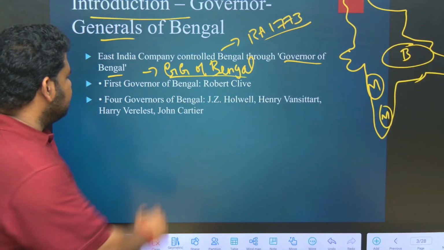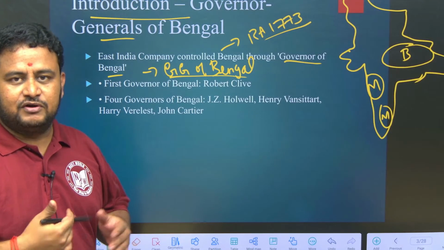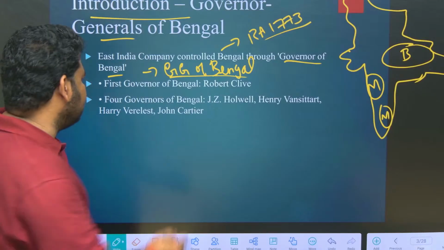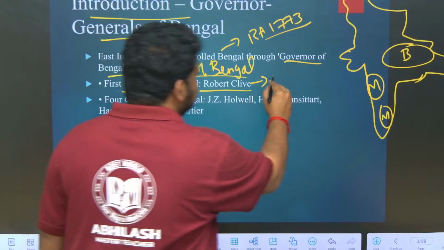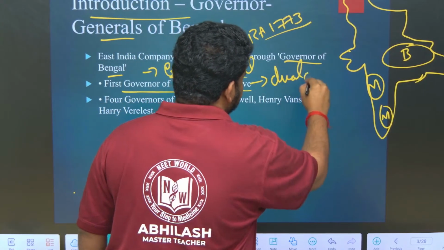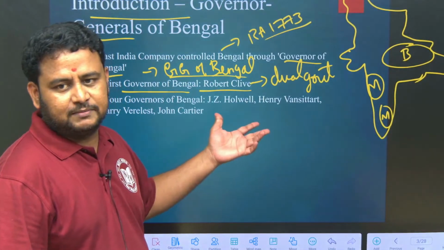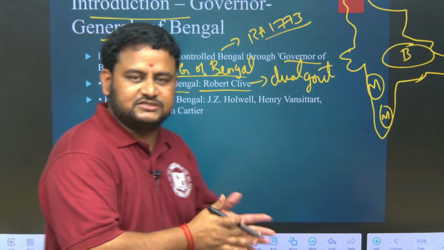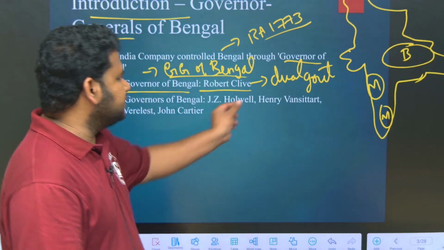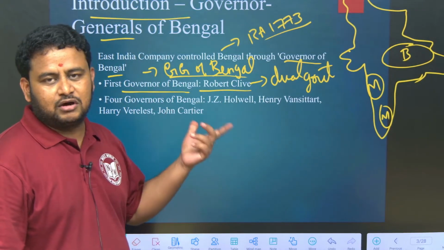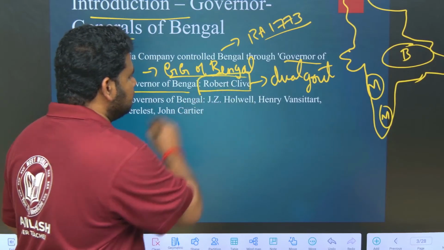But before that, we have to know certain facts about the Governor of Bengal. Before going to Governor General, the first Governor of Bengal is Robert Clive. He is known for dual government, introducing the concept of dual governance. That is, administration was on one side and revenue collection was done by some other people, so it is called dual government. Who introduced dual government? Robert Clive. You have to remember the name.